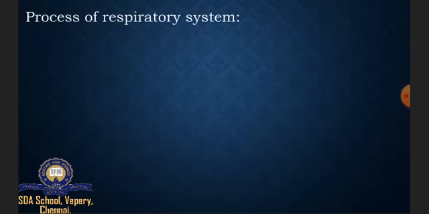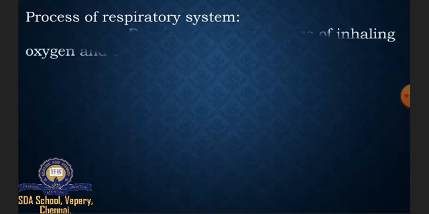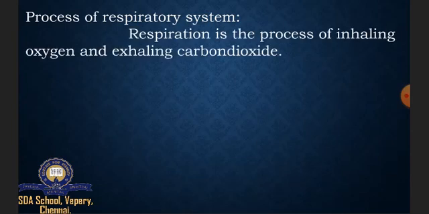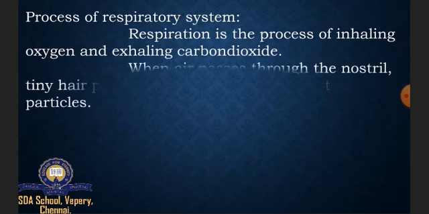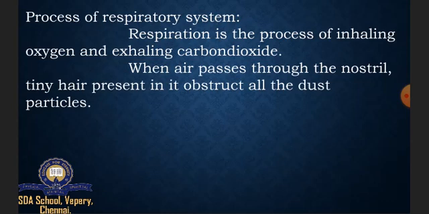Then you have to write the process of respiratory system. Respiration is the process of inhaling oxygen and exhaling carbon dioxide. So again I am saying you have to write the full form of oxygen and the full form of carbon dioxide. When air passes through the nostril, tiny hair present in it obstruct all the dust particles. So when we inhale oxygen, the air passes through the nostrils which have tiny hair in them. It will obstruct all the dust particles.